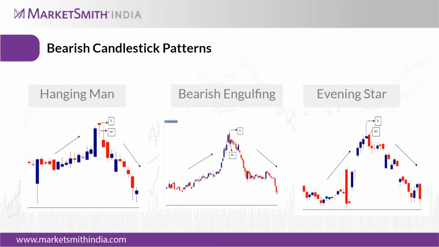So how do we identify when to sell these stocks? Here there should be an uptrend, and there will be a big bullish candle on the last day of the rally.